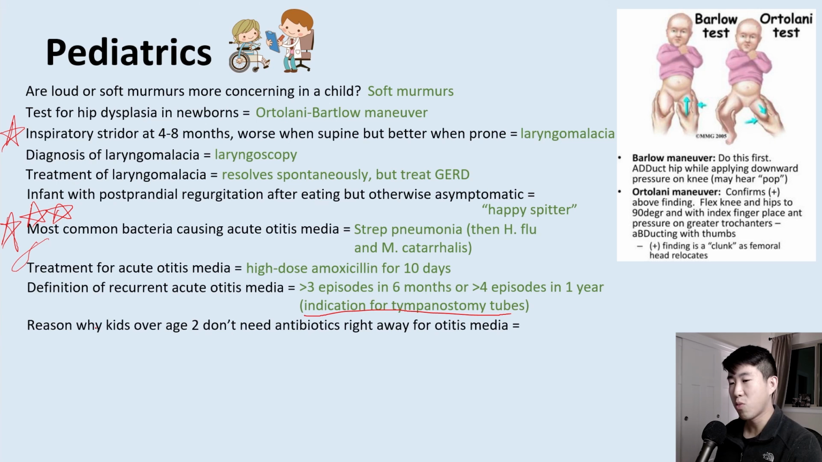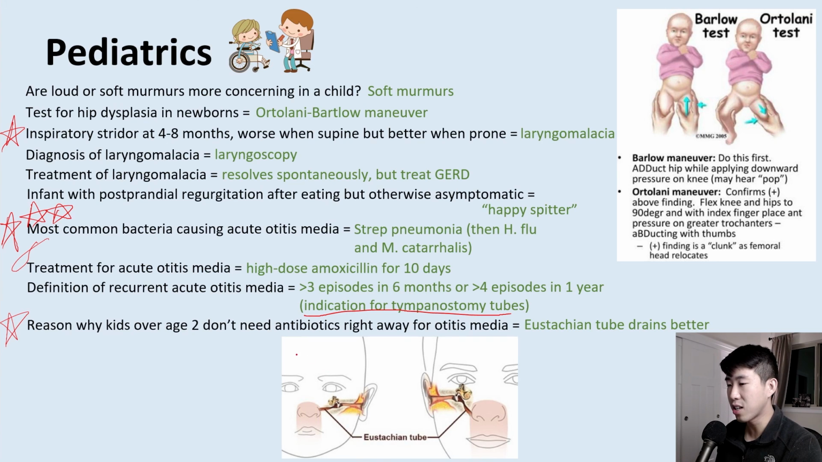What is the reason why kids over age 2 don't necessarily need antibiotics right away for otitis media? This is also high yield and important to know. But this is because their eustachian tubes actually have a steeper angle and they actually drain better on their own. So a lot of times this can just be kind of self-resolving.